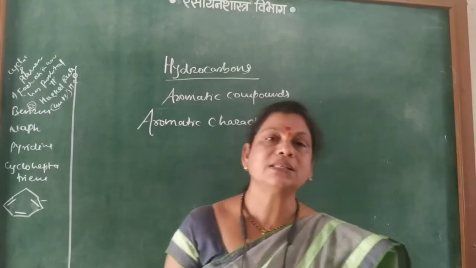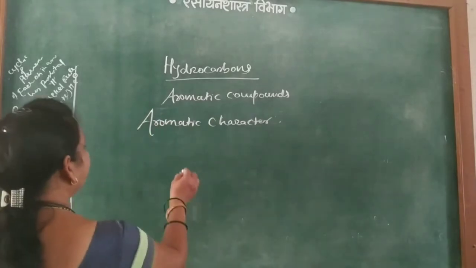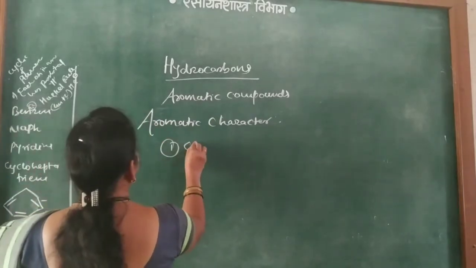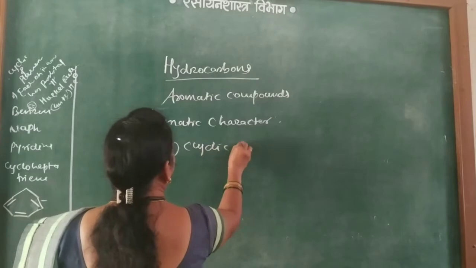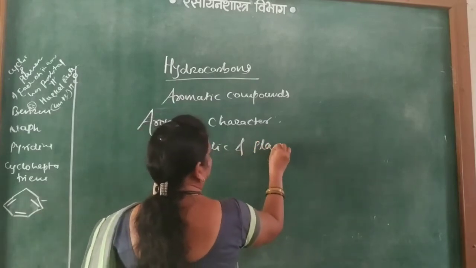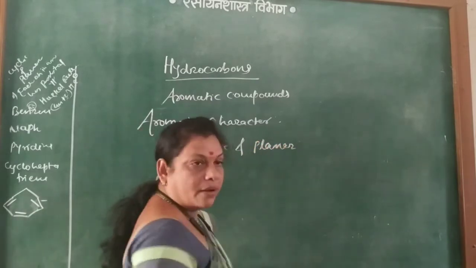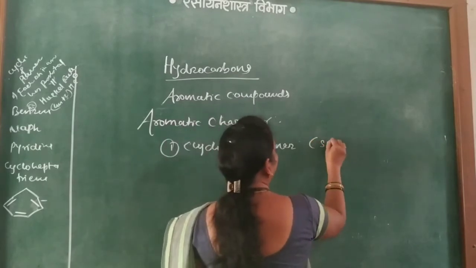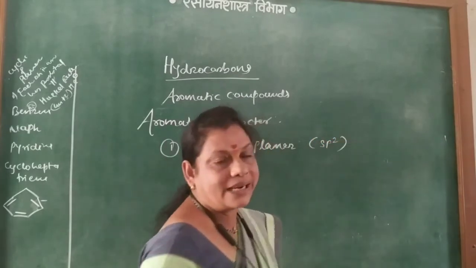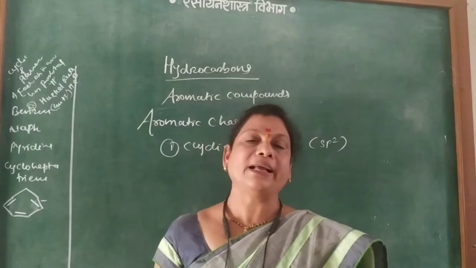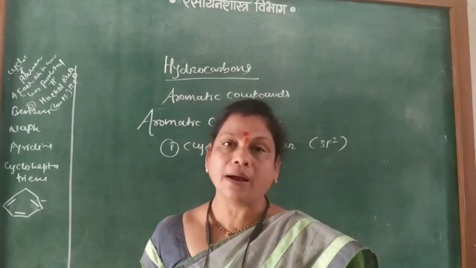The first rule is that the given compound is cyclic and planar, because of the sp2 carbon atoms present in the cyclic compound.